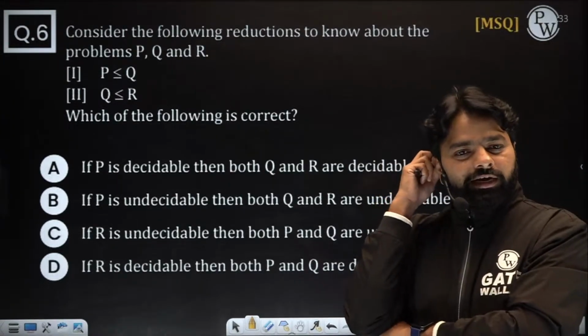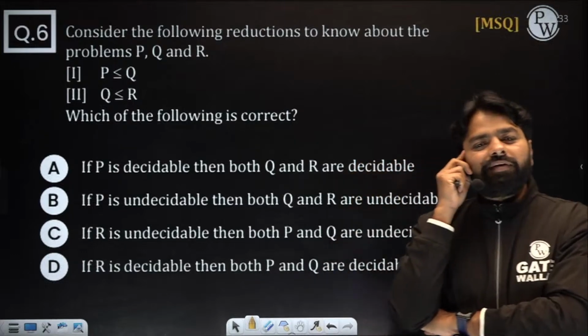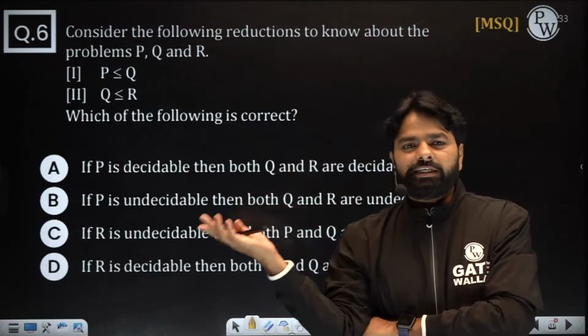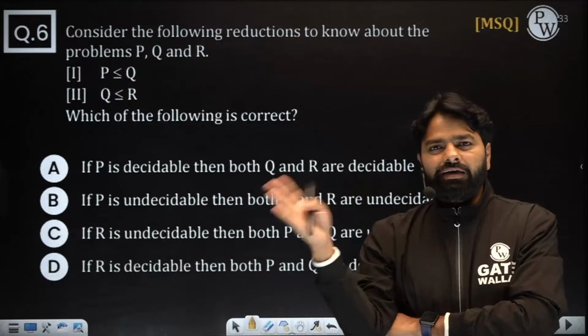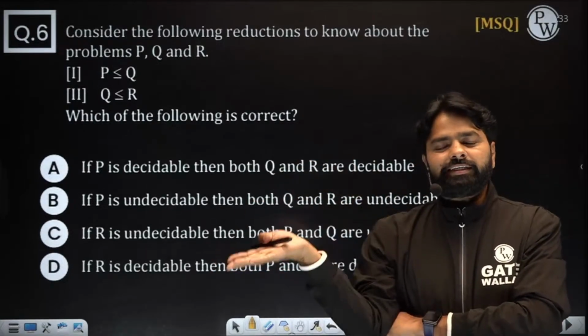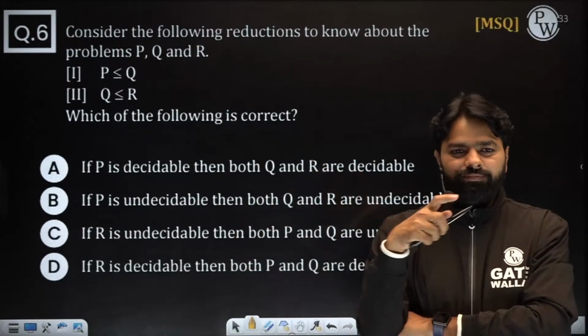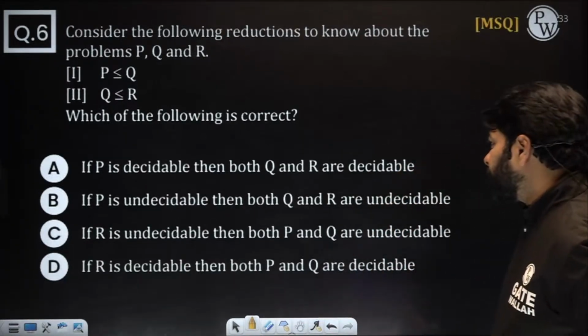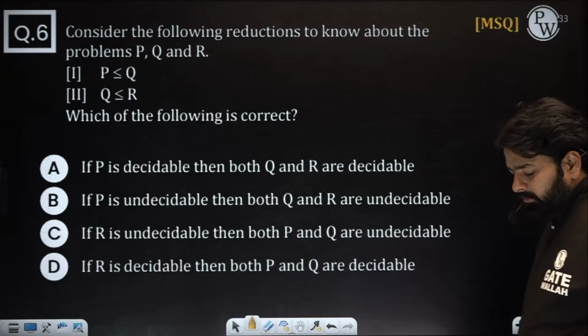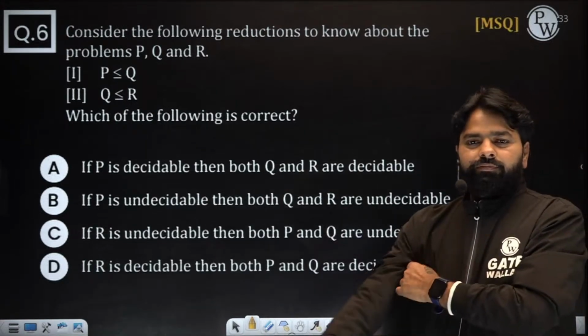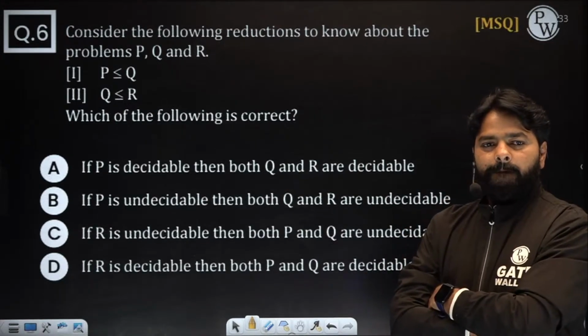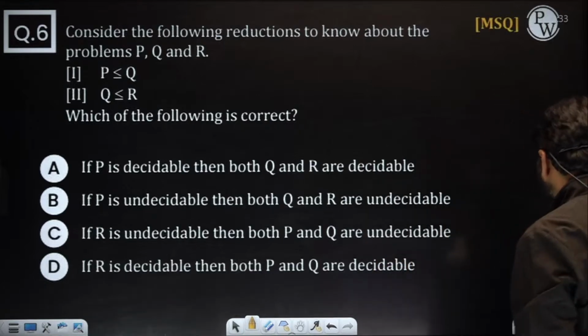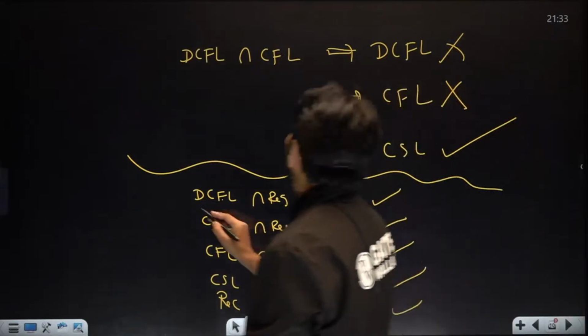Yes, that is correct, right, Nishu? Always CSL, but may or may not be CFL. I'm not saying not CFL. Always CSL, but may or may not be CFL. Please answer this question, and I'll also write this point.